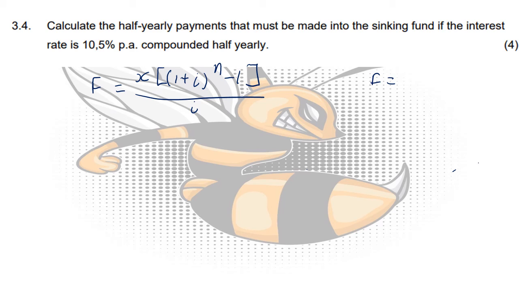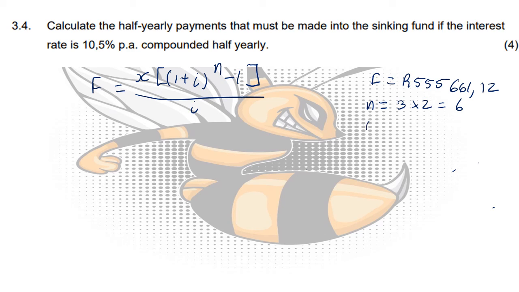So we know that our final amount, the money that we want to save up to, is going to be the value of the sinking fund, which would be 555,661 rand and 12 cents. We also know that it's going to have to be saved for 3 years, but we're making half yearly payments, so we have to multiply our period with 2, which would give me 6 in this case.